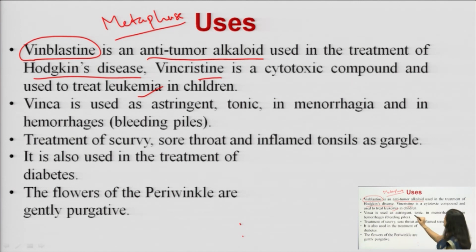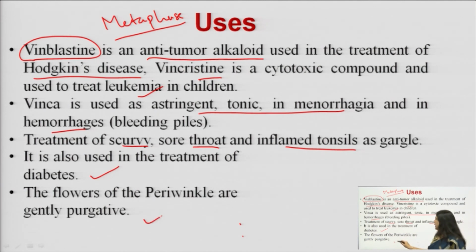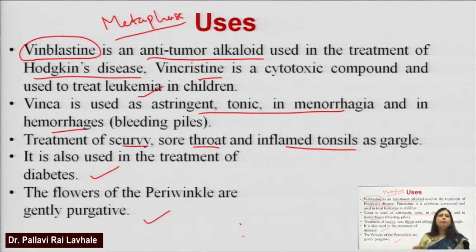It is also used in any kind of bleeding, like menorrhagia or hemorrhages like bleeding piles, as well as in oral and throat infections like scurvy, sore throat, and inflamed tonsils. Some people claim it to be useful in diabetes, and traditionally in many places it is used as a purgative. The flower is used as a purgative for relief from constipation.